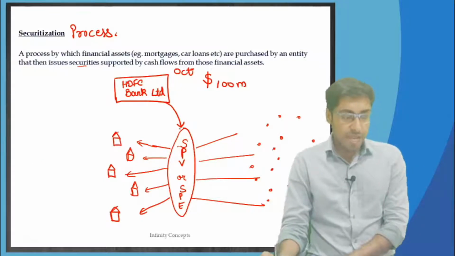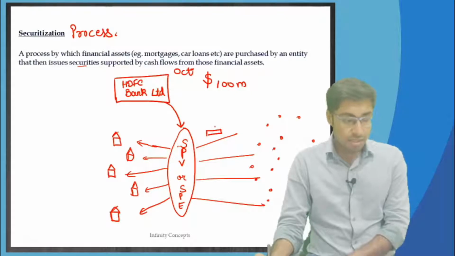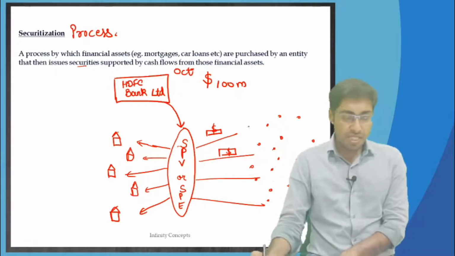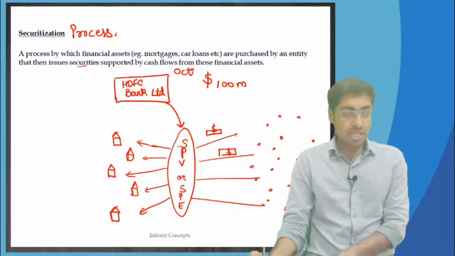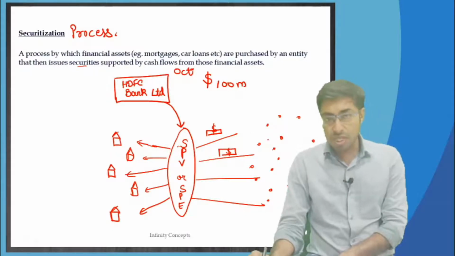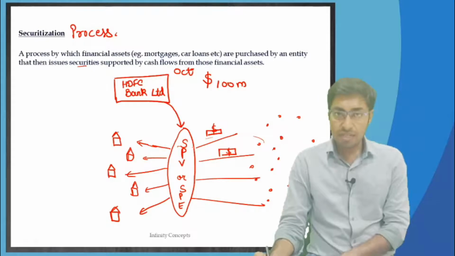This particular SPV is going to issue bonds to these investors in the market, and in return these investors are going to give money to the SPV. So the SPV will issue the bonds to the investors and investors will give money to the SPV, correct?